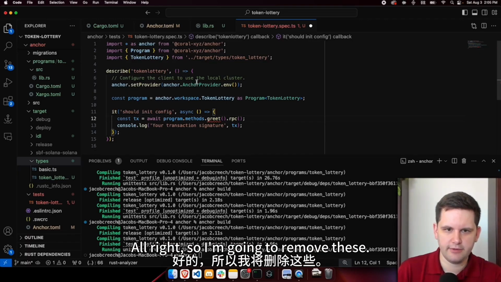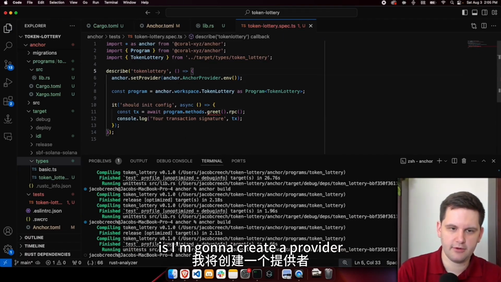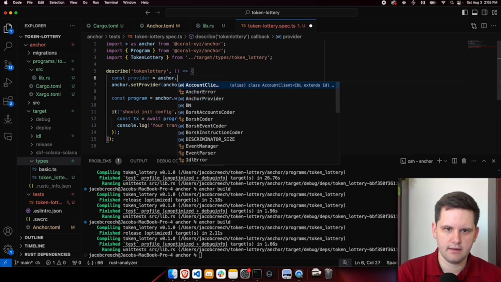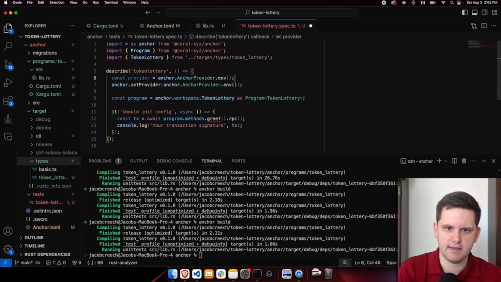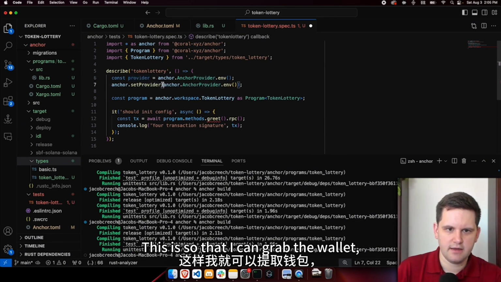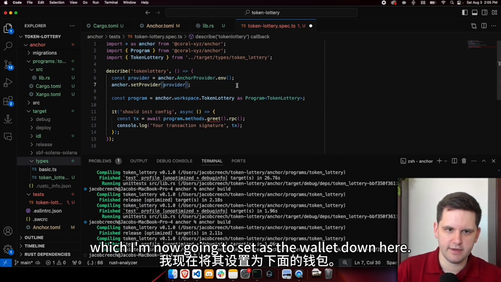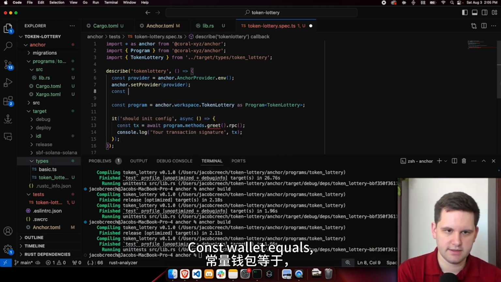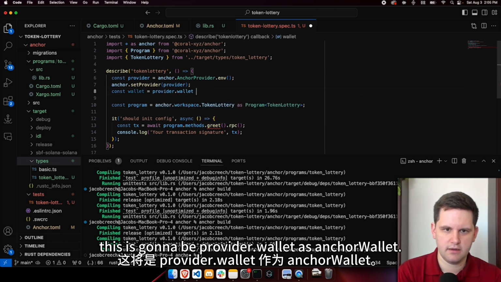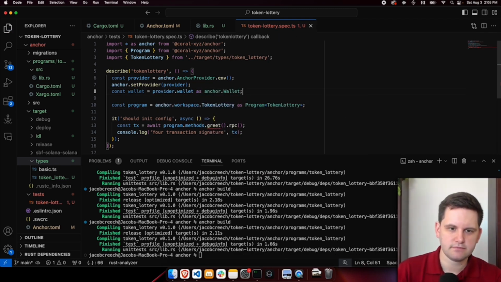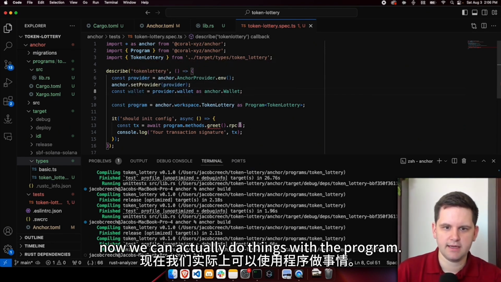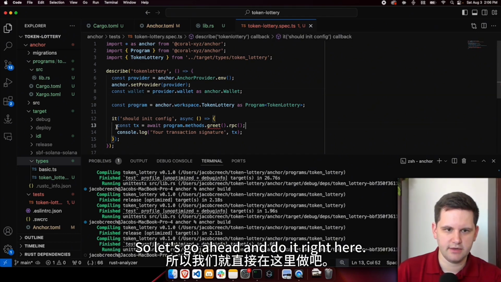All right, so I'm going to remove these. One other thing that I'm going to do is create a provider equals anchor.anchorprovider.env. Then I'm going to set the provider here. This is so that I can grab the wallet, which I'm now going to set down here. So we'll also set a wallet, const wallet equals provider.wallet as anchor wallet. All right, so we have the wallet, we have the provider, we have the program. Now we can actually do things with the program. So let's go ahead and do it right here.